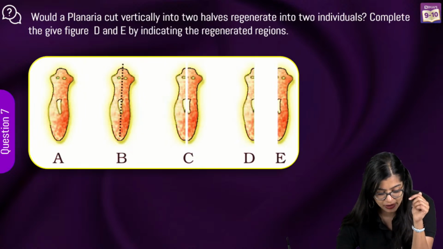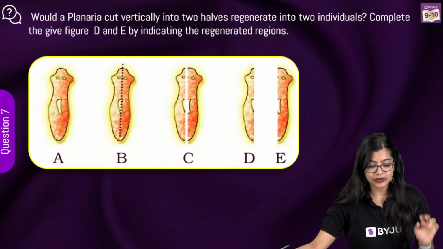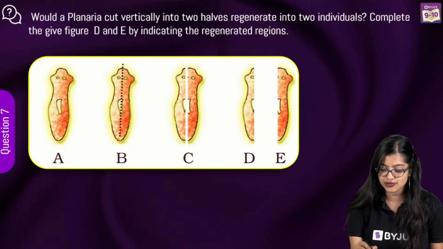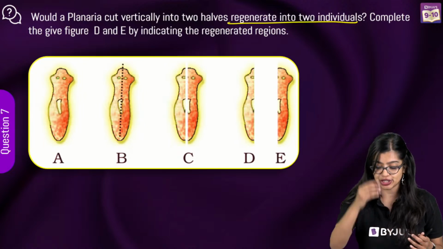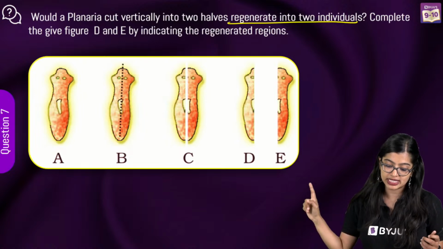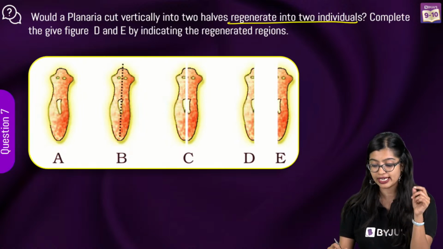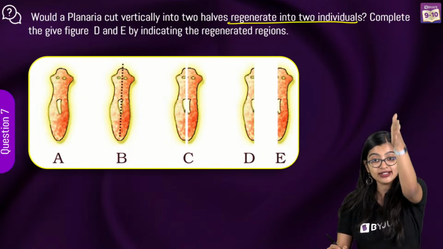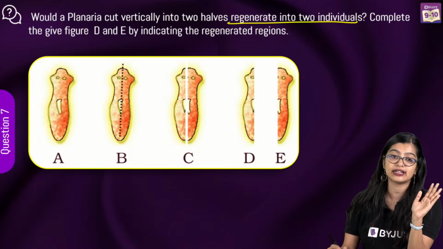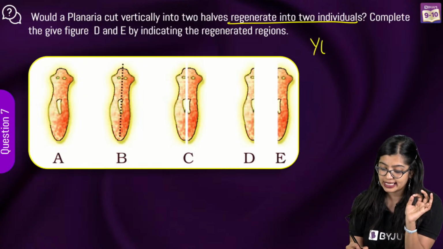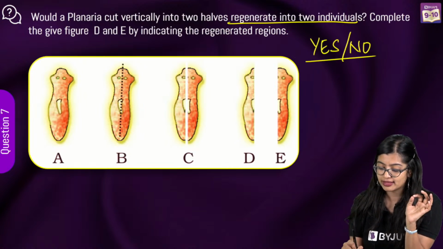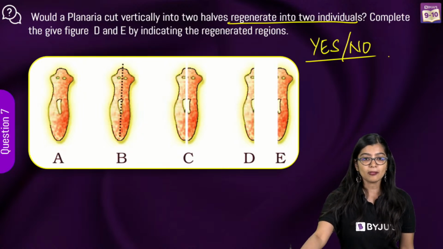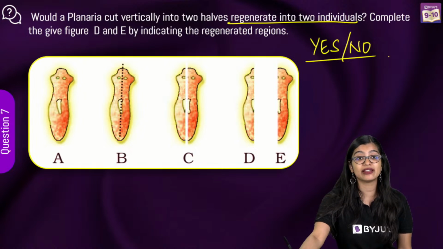Okay. Now here's another question, easy question. Would a planaria cut vertically into two halves regenerate into two individuals? Complete the given diagram D and E by indicating the regenerated regions. First and foremost, would a planaria cut vertically into two halves regenerate into two individuals? Yes or no? In the chat, very quickly. Will it regenerate?